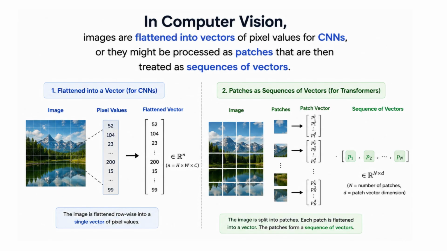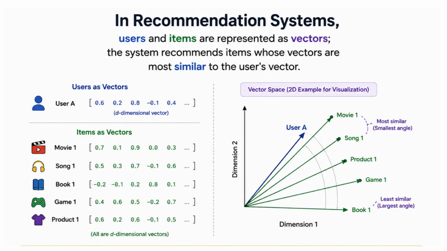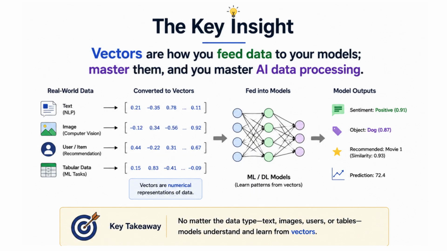In computer vision, images are flattened into vectors of pixel values for CNNs, or they might be processed as patches that are then treated as sequences of vectors. In recommendation systems, users and items are represented as vectors. The system recommends items whose vectors are most similar to the user's vector. The key insight is that vectors are how you feed data to your models. Master them, and you master AI data processing.